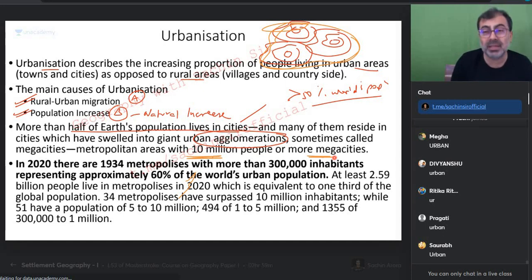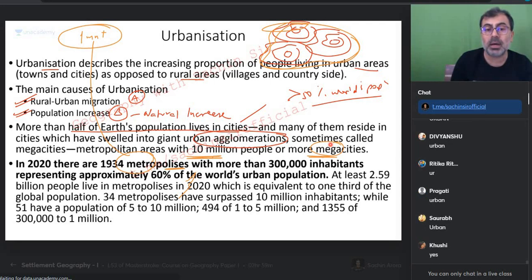Do you get that? Delhi NCR has got 20 million. So हम लोग मेगा के भी बाप हैं. In 2020, there were 1934 metropolises. So a city is also called a metro city and polis. Polis is city. Metro city generally have कितनी population होती है इनकी? 1 million plus. If it is 10 million, what do we call it? Megapolis. Is everyone okay with metropolis and megapolis?